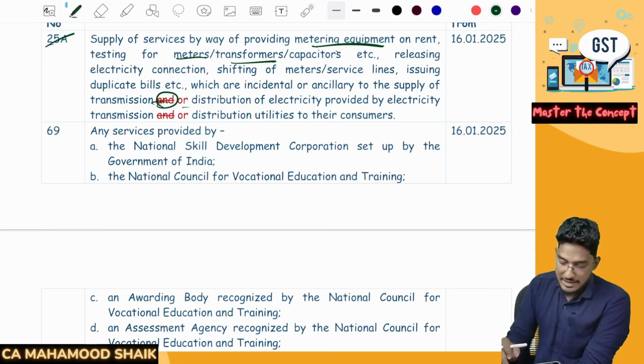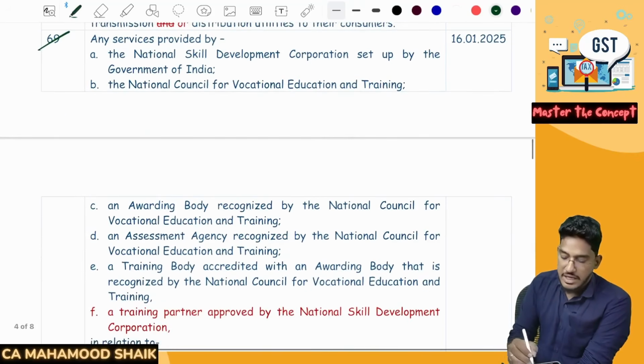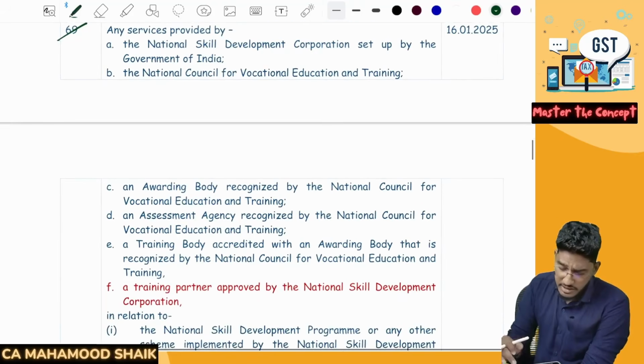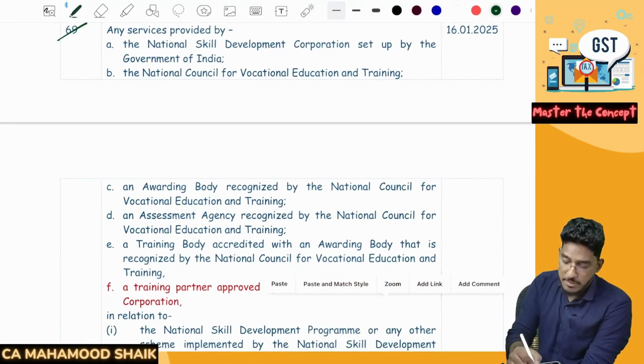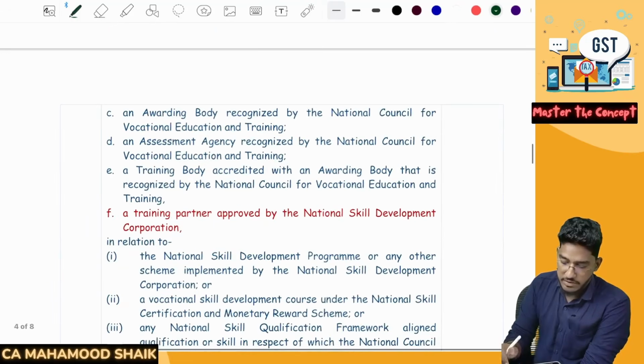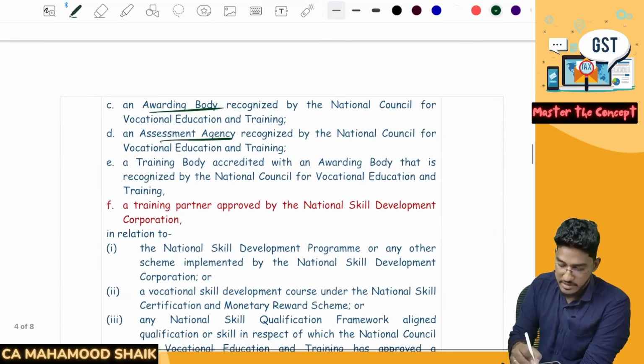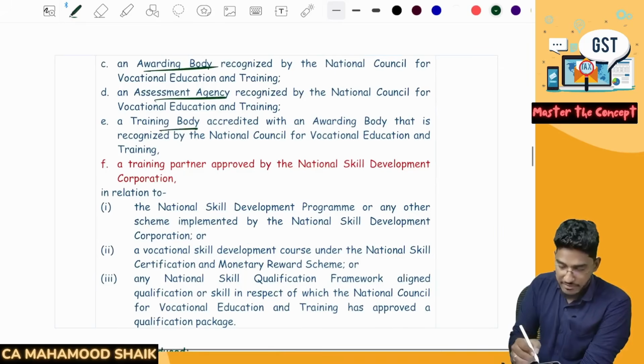That's it. Then in entry number 69 also we have an amendment. Generally, services provided by these people are exempted. Who? The National Skill Development Corporation, the National Council for Vocational Training, an awarding body recognized, an assessment agency, and a training body. These five used to be there earlier.